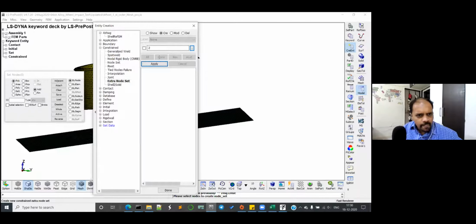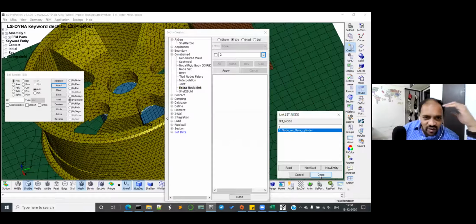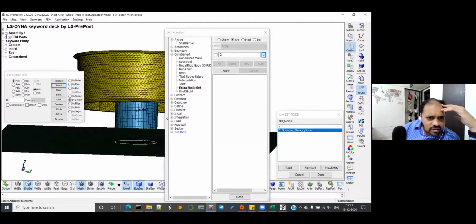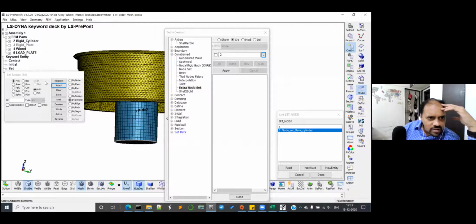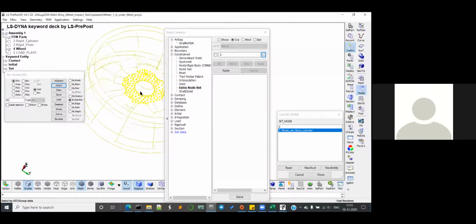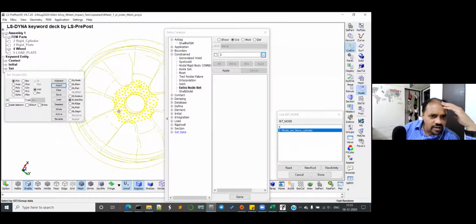Do you have nodes from the wheel or nodes from the cylinder? Cylinder. Why? Cylinder is rigid already. Okay. Are these the nodes from the wheel? I see some nodes from the wheel also. No, these are from the wheel only. They are wheel only, right? Yes, that's okay. Fine.